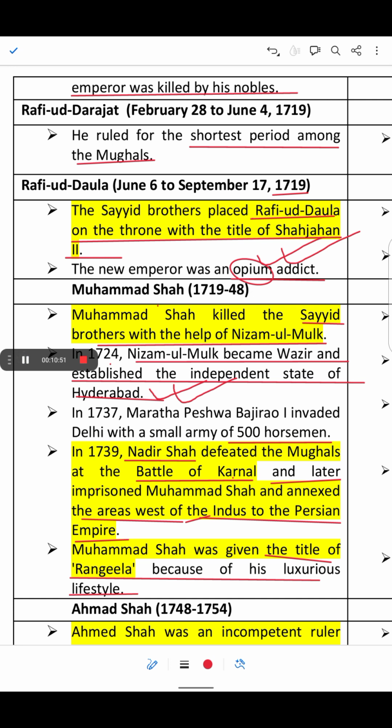And Muhammad Shah was given the title of Rangila because he was very pleasure loving, and he lived a luxurious life and focused on art, music, and entertainment rather than governance or good governance. So he was nicknamed Rangila.